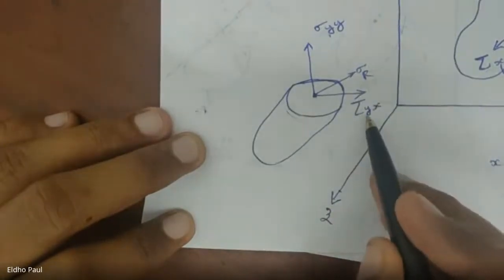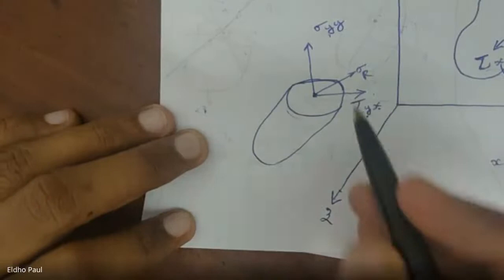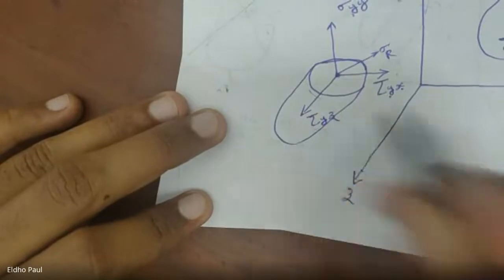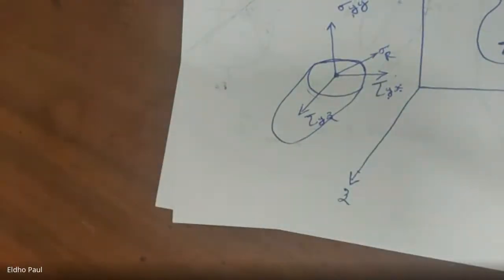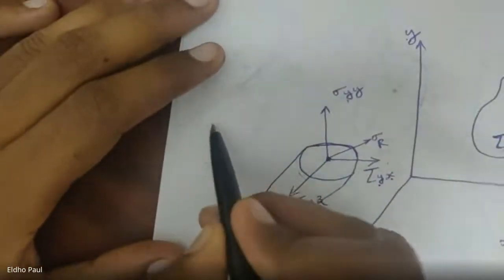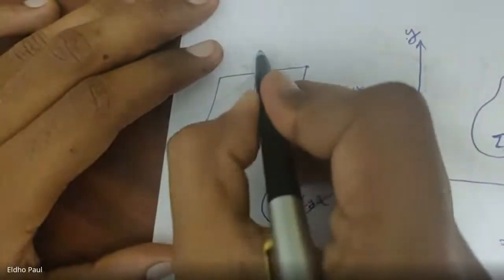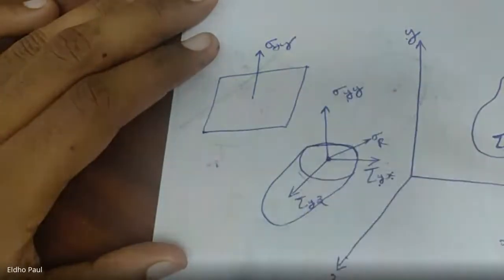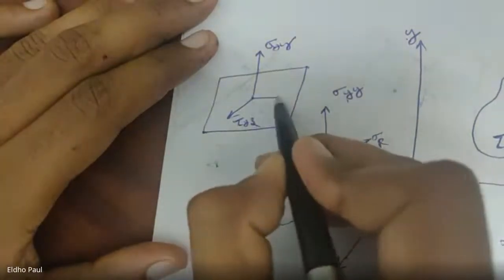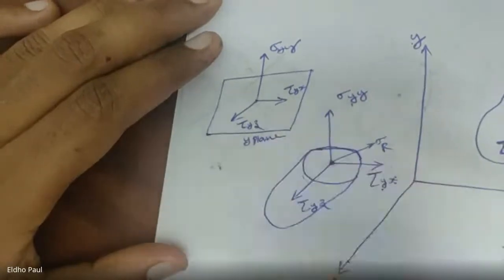Y represents the y plane. X is the direction of the stress. And the third one is in the direction of z, that is tau yz. So I can represent this y plane. This is the y plane. So sigma yy, then tau yz, then tau yx. This is the y plane. Okay.